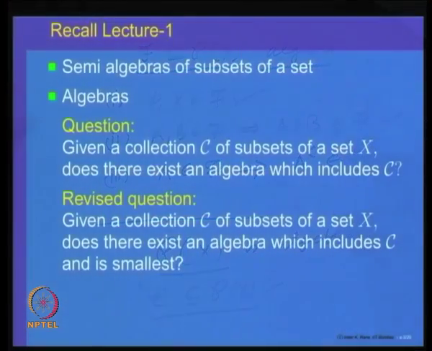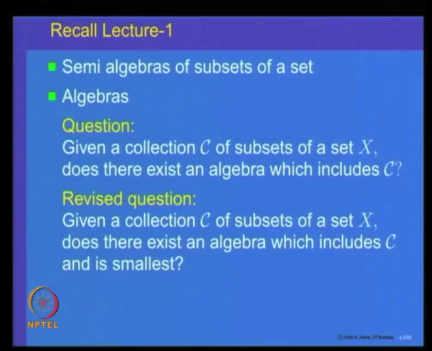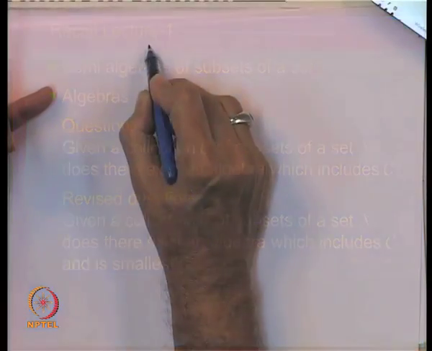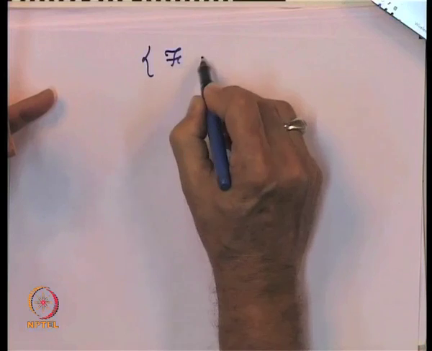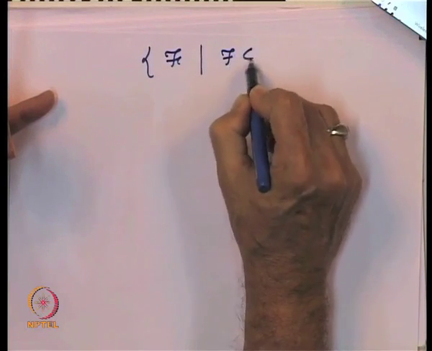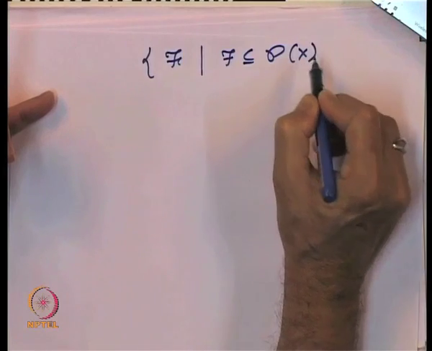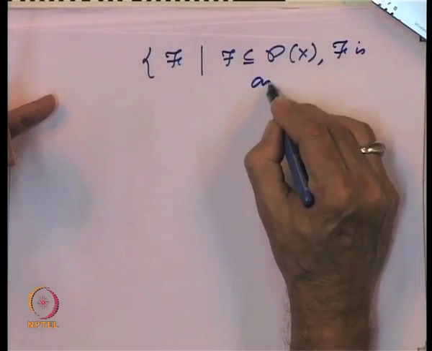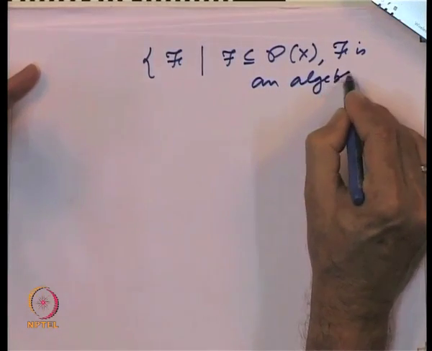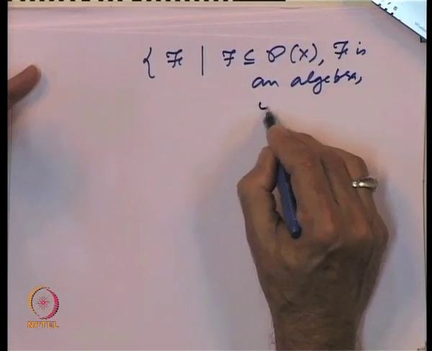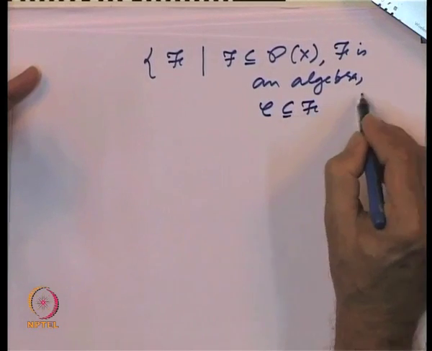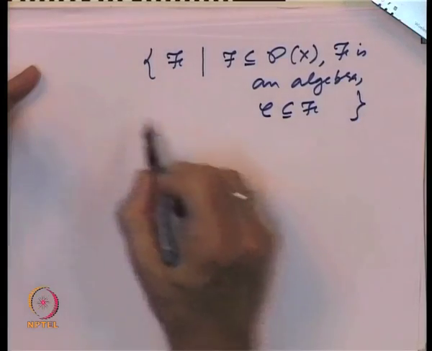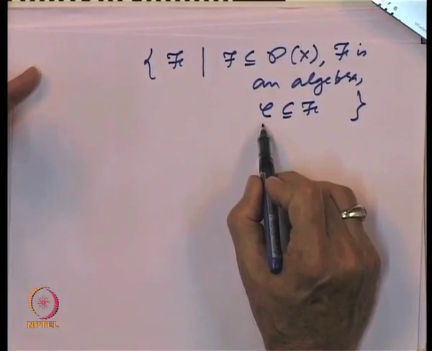So, to answer that question, let us look at the following. Let us look at the collection of all F such that F is a subset of P(X), it is a collection of subsets of X, and such that F is an algebra and C is contained in F. C is the collection which is given to us, which may not be an algebra.